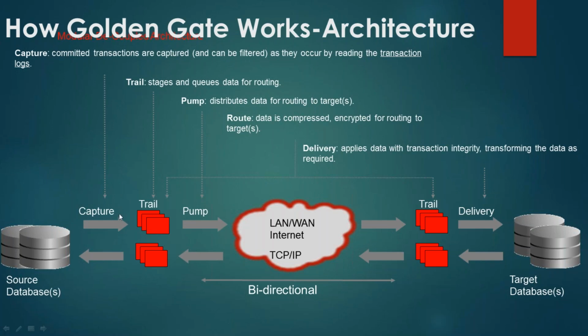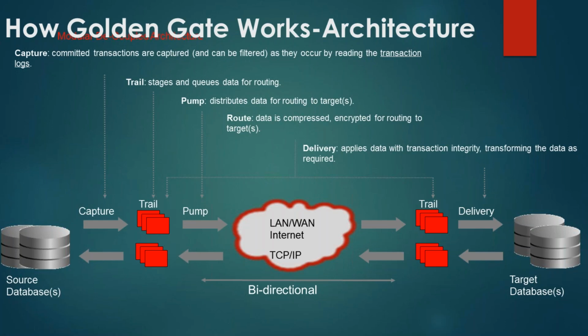So here the capture process is independent of pump and delivery. So the flow is: the capture process of site A and the pump process of site A have a corresponding replicate process on site B. Similarly, the capture process and data pump process on site B have a corresponding replicate process on the site A server.